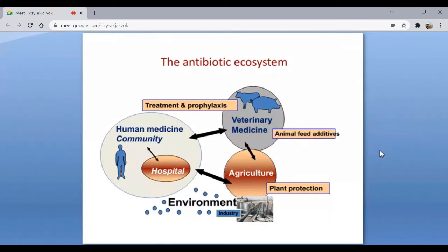But what is happening is that if the proper disposal of hospital byproducts or agricultural byproducts does not happen, they can definitely enter into the animals, and that is the reason why we are facing antibiotic residues.